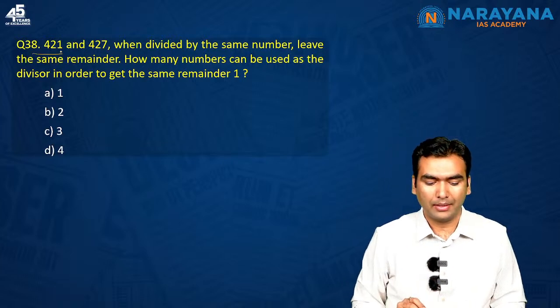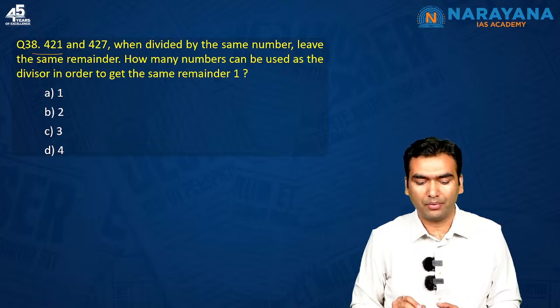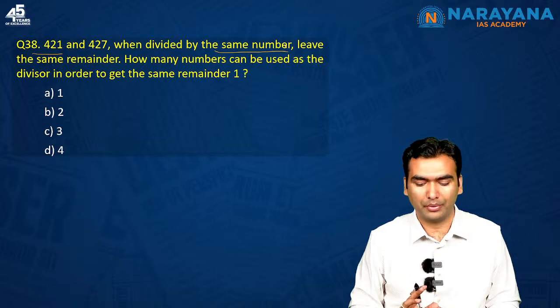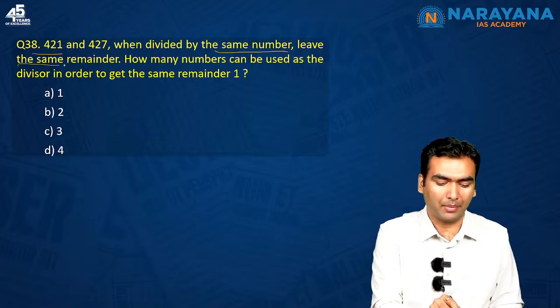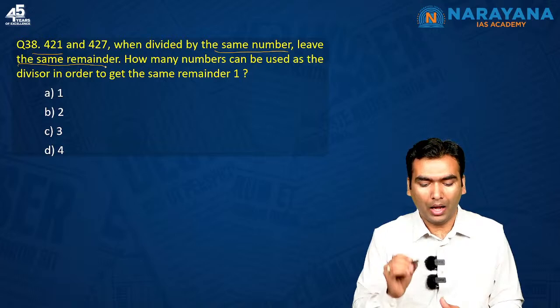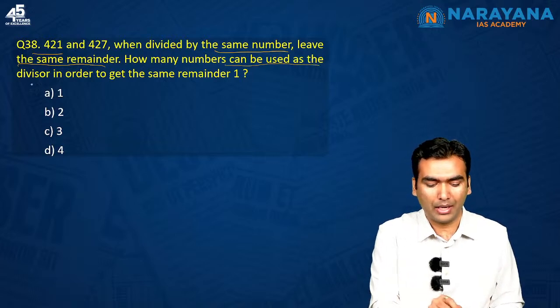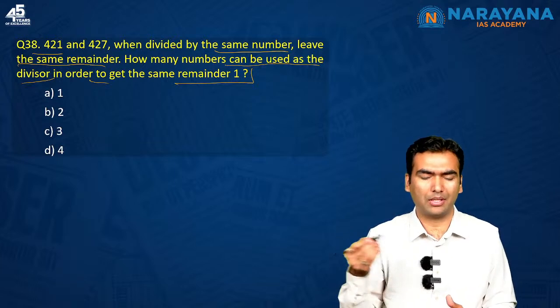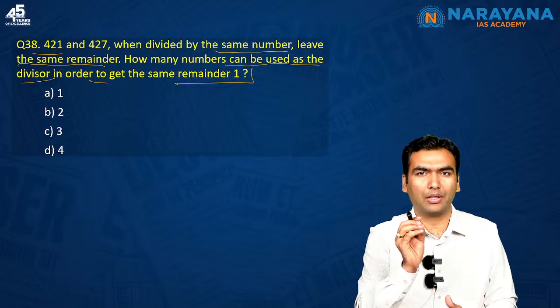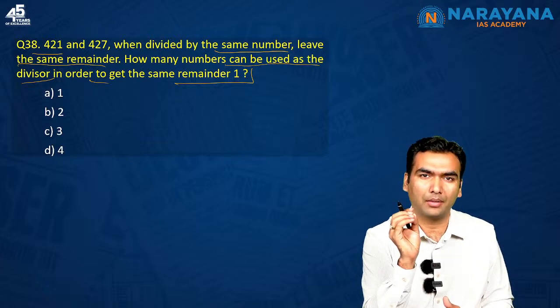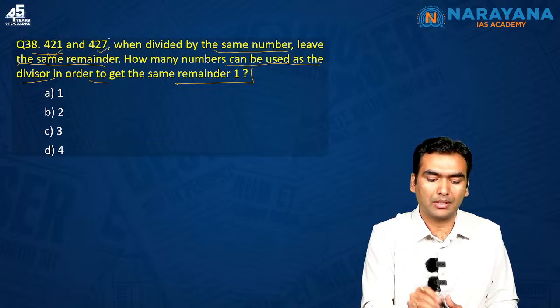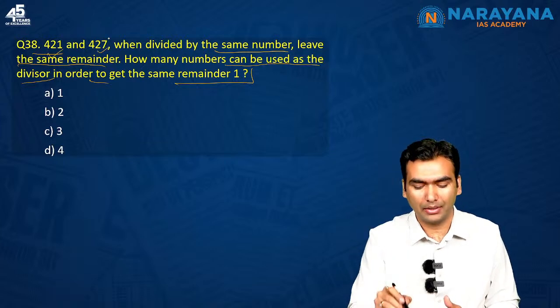Next question is saying that 421 and 427, when divided by the same number, so there is a number which is dividing 421 and 427, leave the same remainder. How many numbers can be used as the divisor in order to get the same remainder 1? Effectively, what you have to find out is a number such that when you divide 421 by that number and also 427 by that number, you get the same remainder.